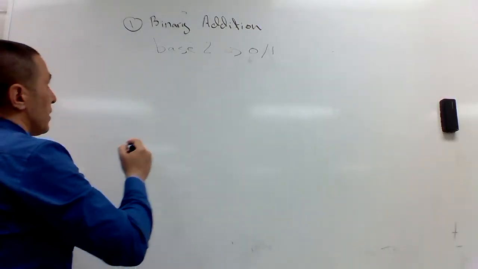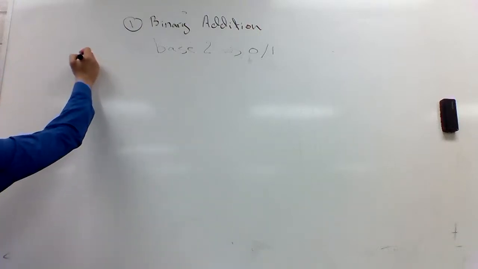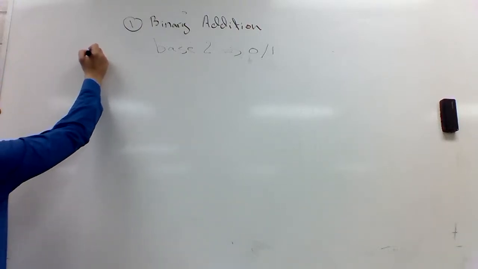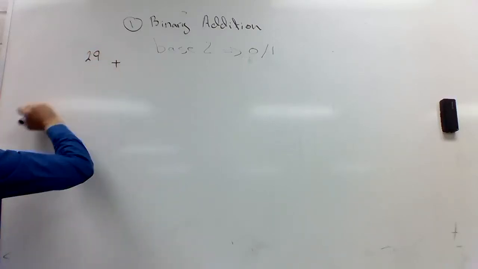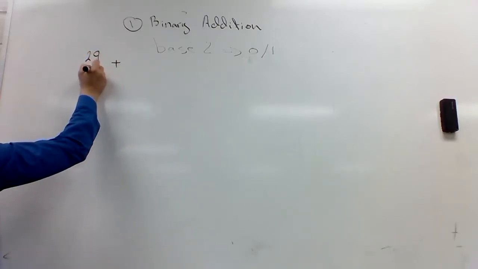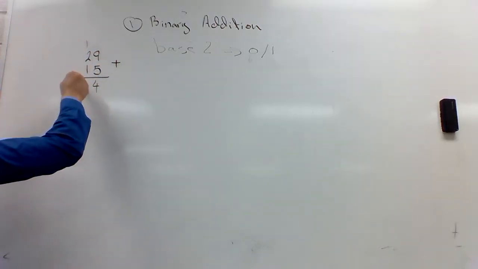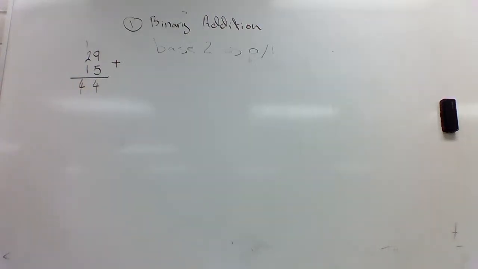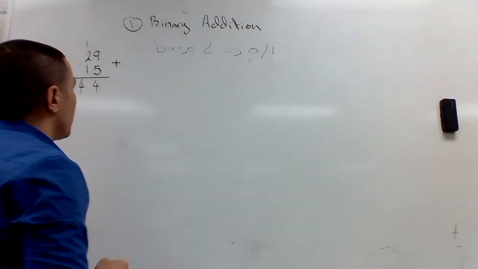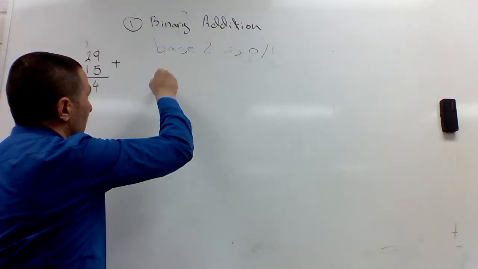Adding two binary numbers. For example, if I want to add, let's say, 29 plus 15, that should give me 44. Let's see how to do this in binary. What's 29 in binary?